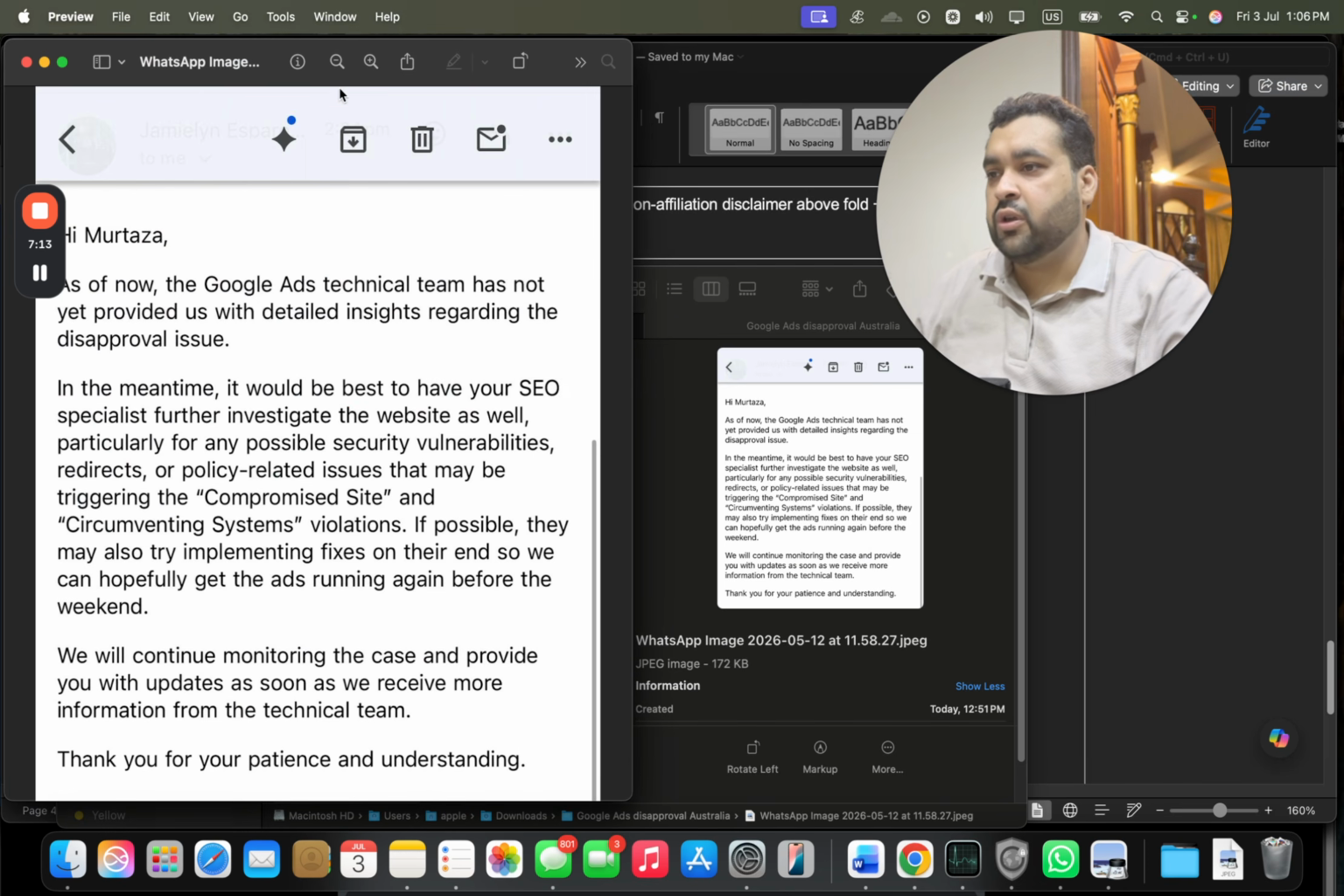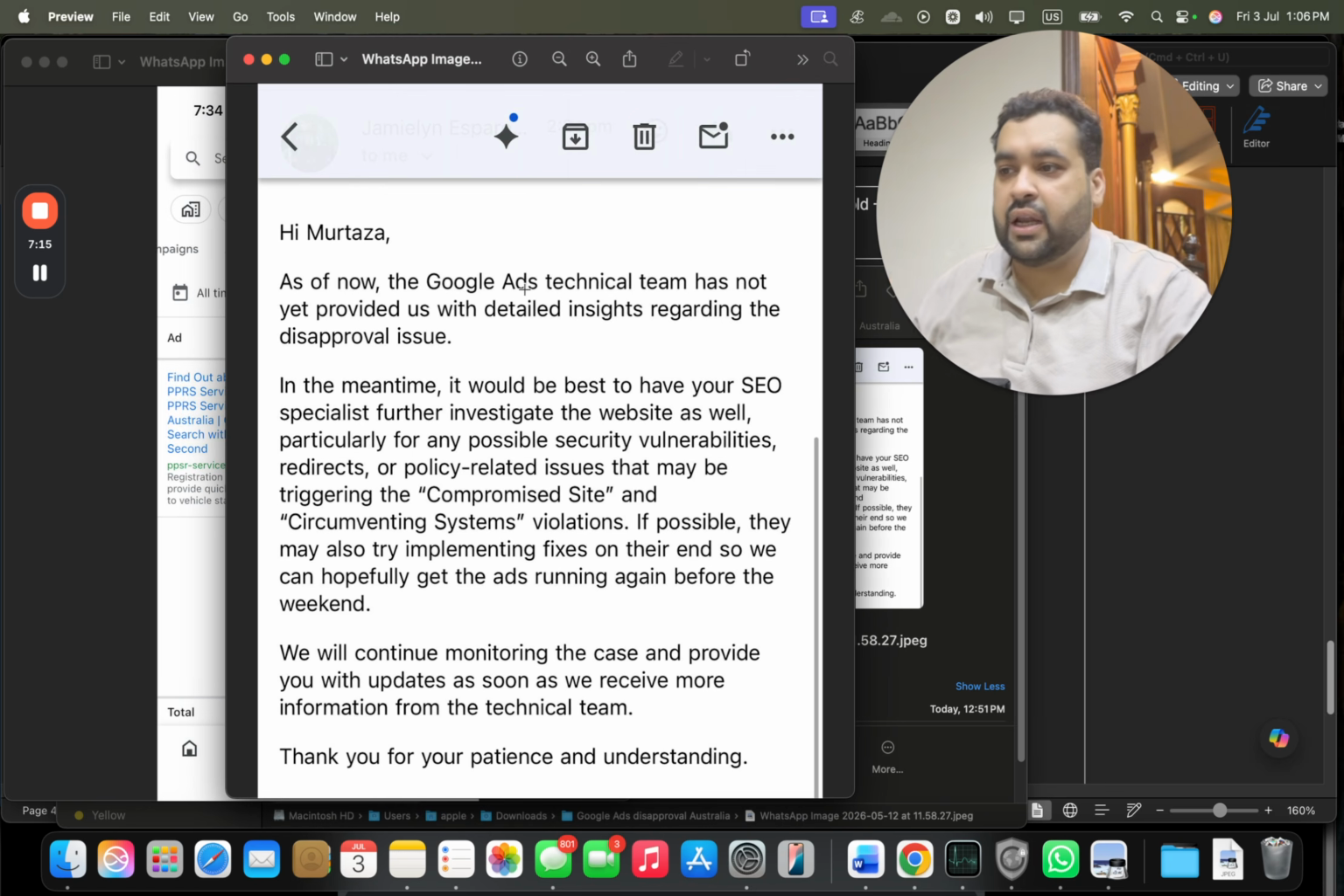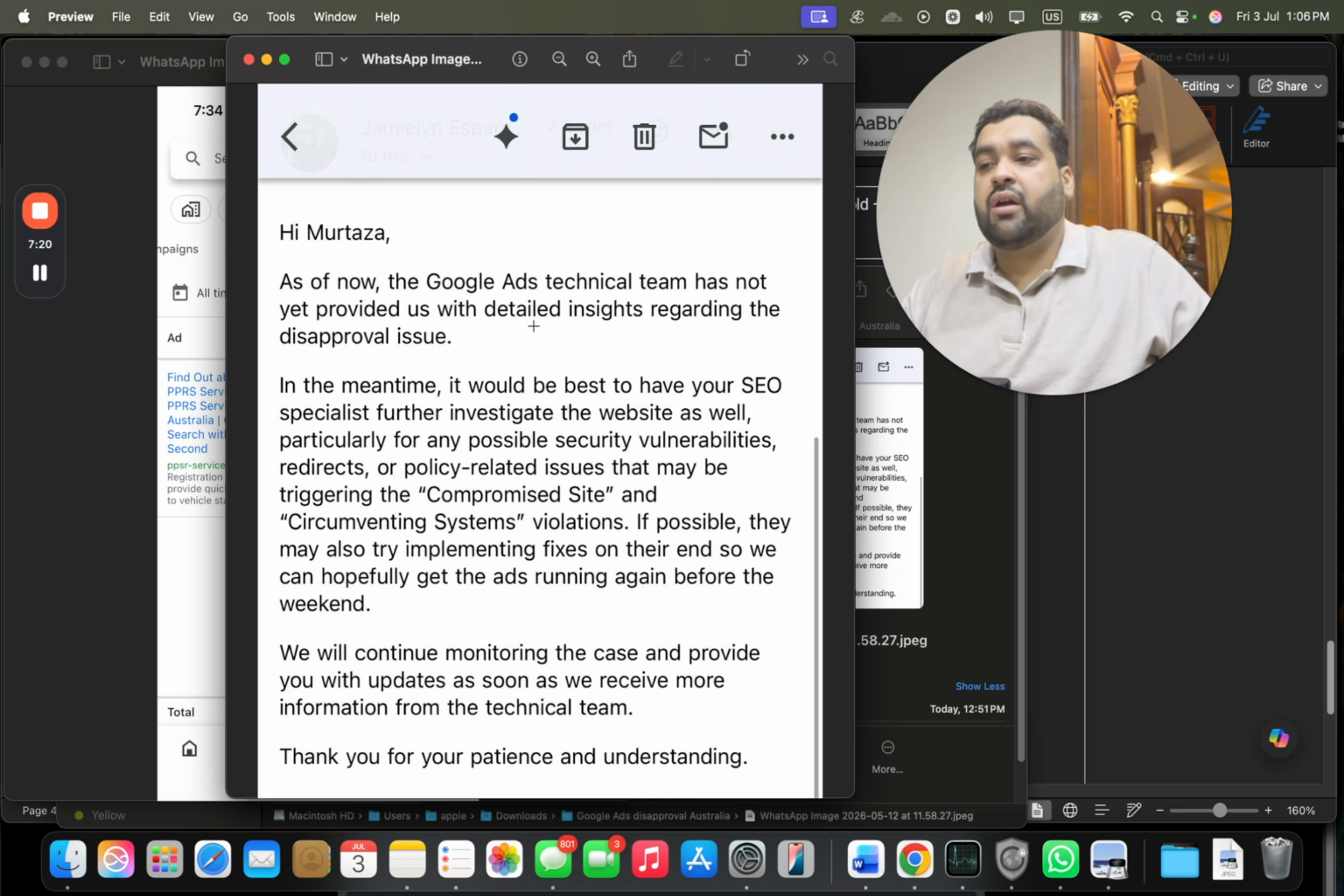Okay, another thing you can see around over here. This is the client name. As of now, the Google Ads technical team has not yet provided us with detailed insight regarding the disapproval issue. In the meantime, it would be best to have your SEO specialist further investigate the website as well, particularly for any possible security vulnerabilities, redirects, or policy-related issues that may be triggering the compromised site and circumventing system violation on Google. So you can see that this was the reply our client got from Google. If possible, they may also try implementing fixes on their end, so you can hopefully get the ads running before the weekend.